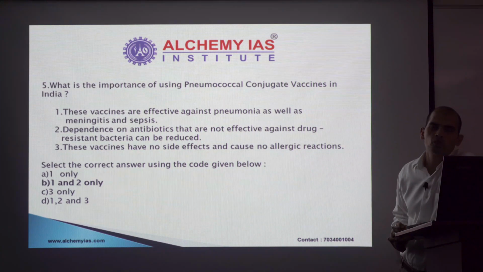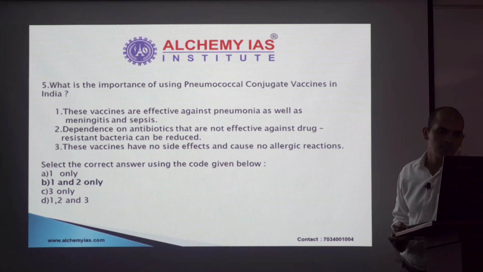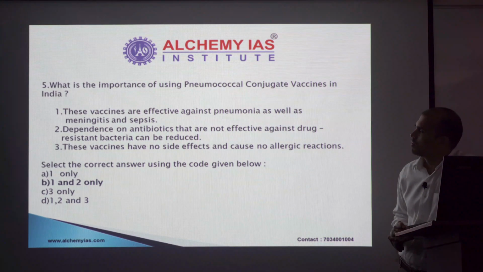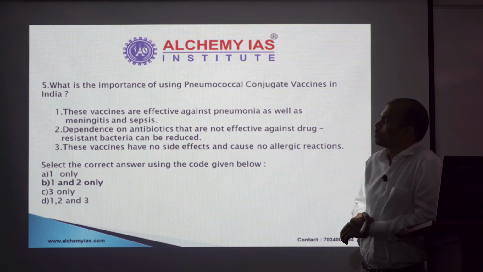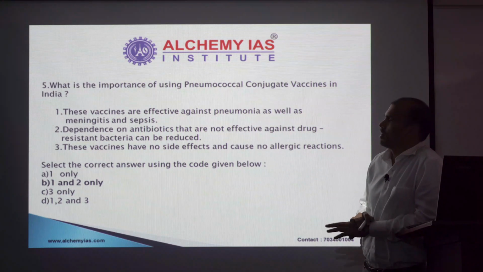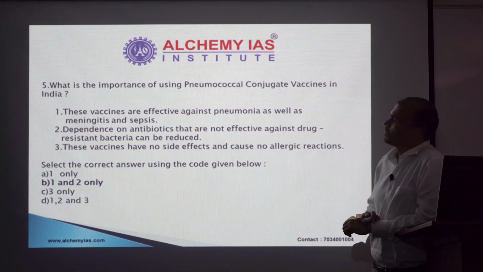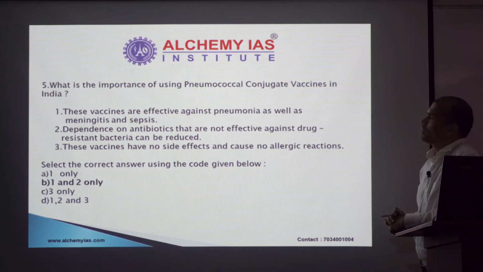This statement was good enough for you to reach a conclusion or a 50-50 stage. Once 3 is ruled out, that means your option lies with 1 only and 1 and 2, either option A or option B. Now let's have a look at option B.